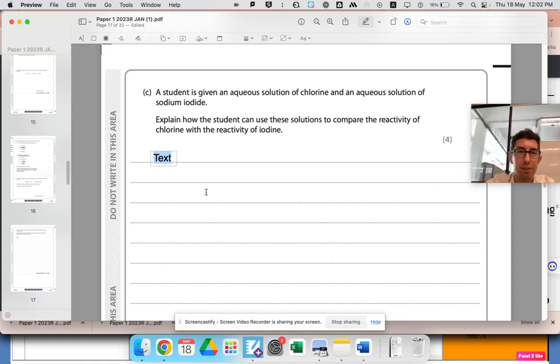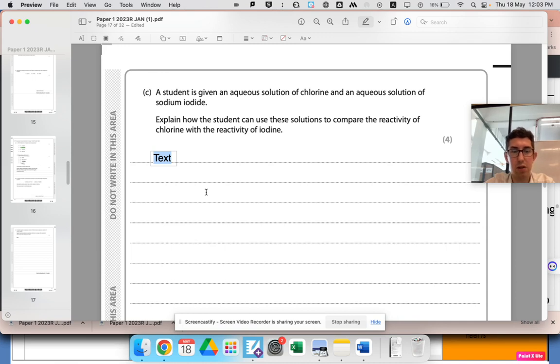Right, so we've got to explain how we can compare the reactivity of chlorine with the reactivity of iodine. We know that chlorine as a molecule is more reactive than iodine. So the atoms in the chlorine molecule will displace the iodide ion. Explain how the student can use these solutions.